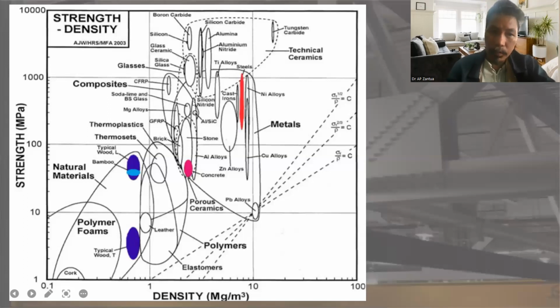So what is the composite part like? It has a very good strength capacity, almost comparable with steel, but lightweight. The weight is very light compared to steel, about 4 or 5 times lighter.